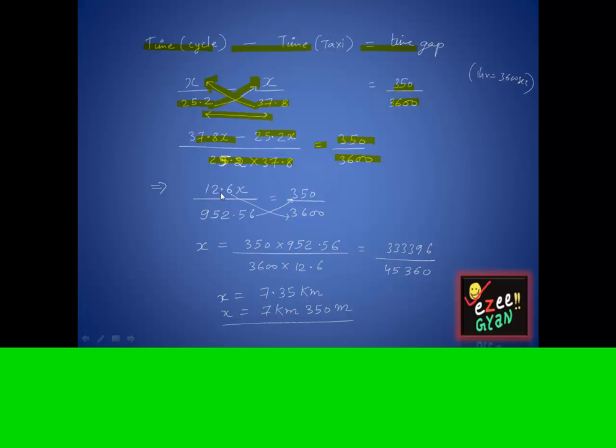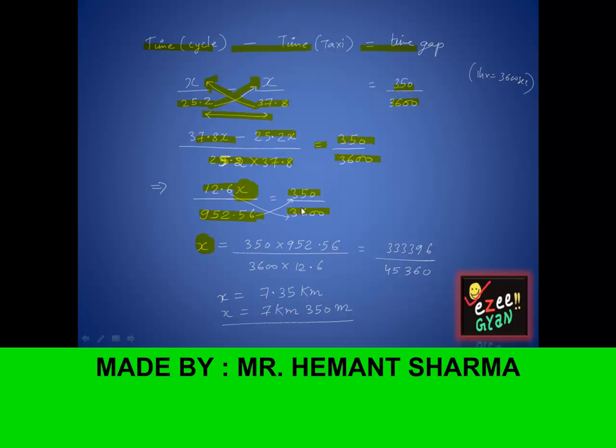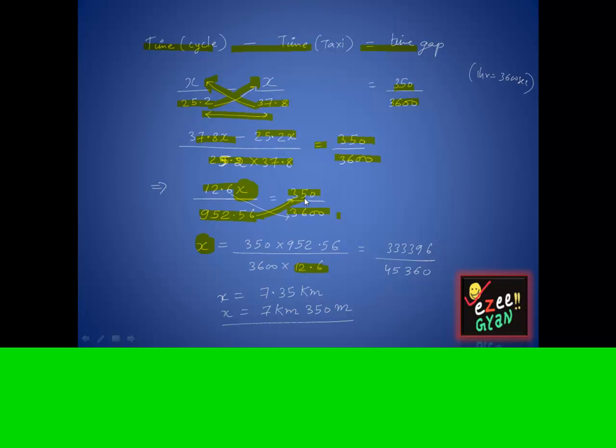When you subtract them, you get 12.6x, and you multiply them, you get 952.56, which is equal to 350 by 3600. Because we have to find the value of x, we keep x on one side, take 12.6 into the denominator over here, and this 952.56 into the numerator along with 350 upon 3600.